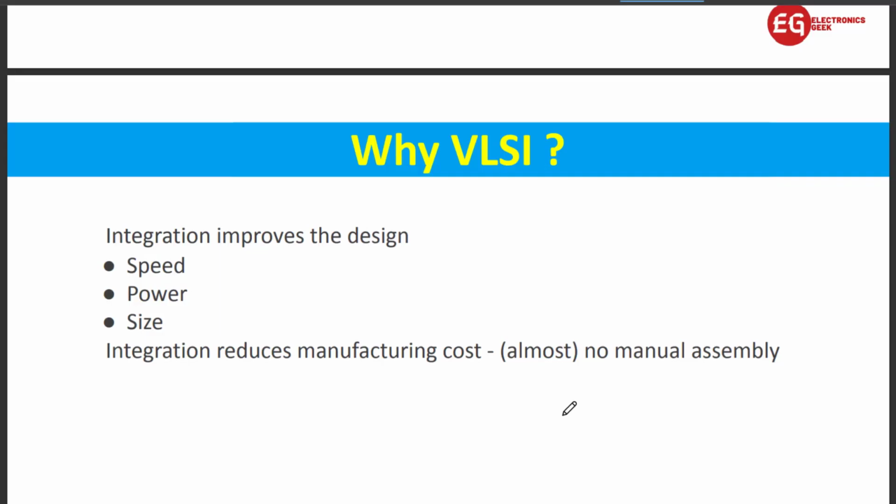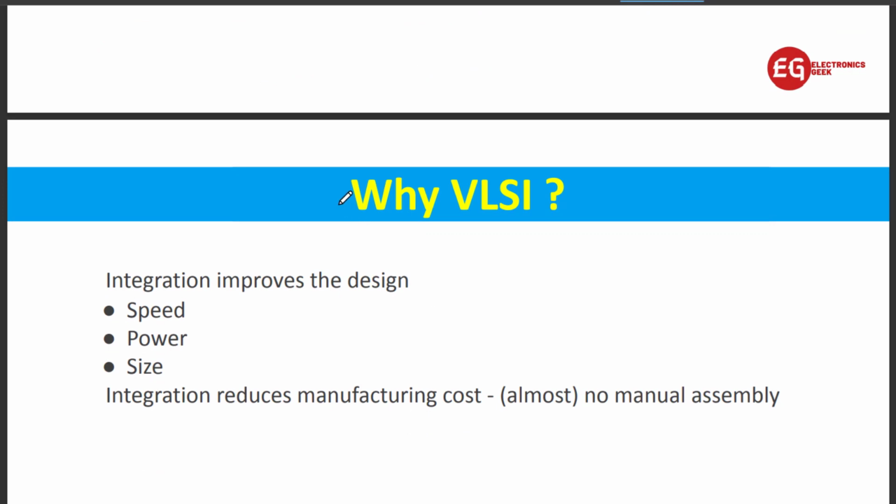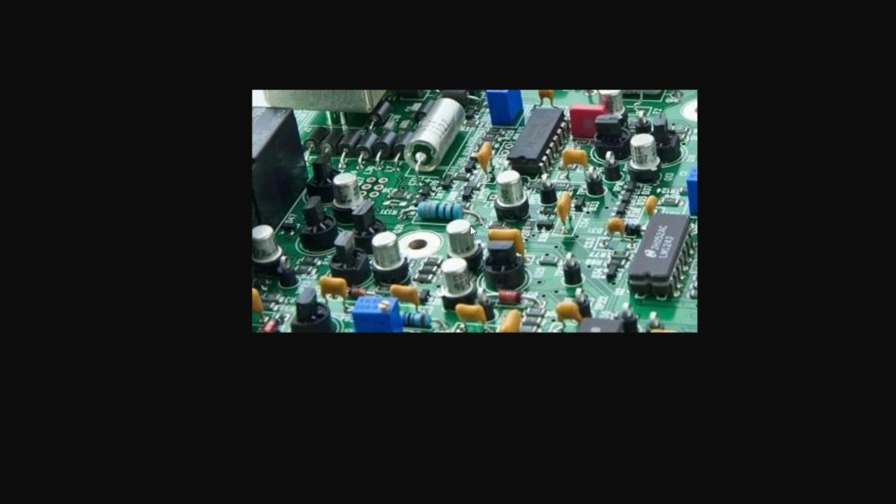So now we are going for why VLSI, because why is very important. So why are we going for VLSI? If you have seen this type of chips in your TV or in your previous electronic appliances, then you have seen the transistors, this type of BJT, MOSFETs and all.